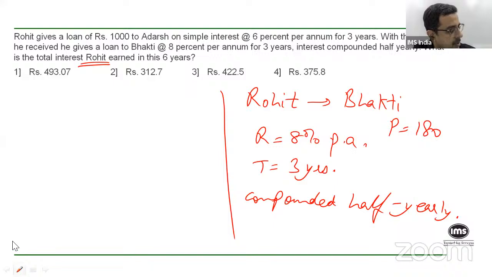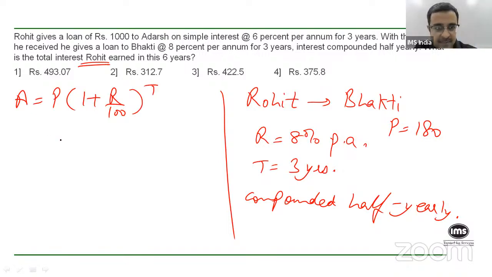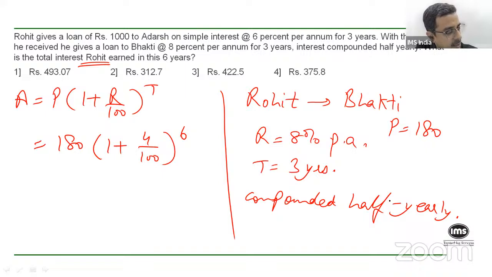Remember, A is P into 1 plus R upon 100 raised to T. So now I will have 180 into 1 plus, because this is half yearly compounding, the rate of interest becomes 4, raised to 6. Why 6? Because in 3 years, compounding half yearly gives you 6 times. Now, how will you solve this? What is the quickest way in which you can solve?